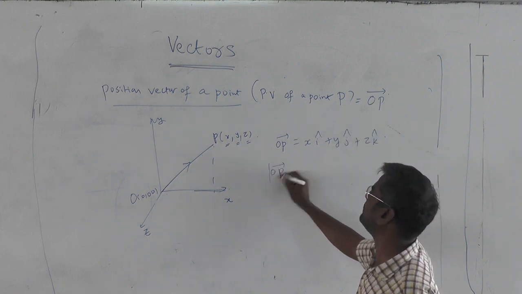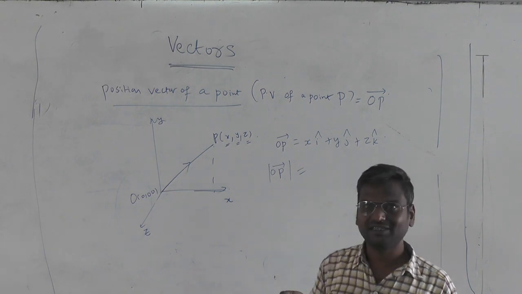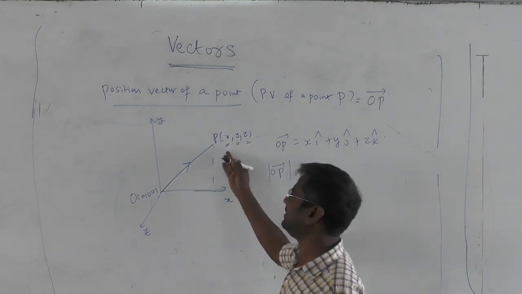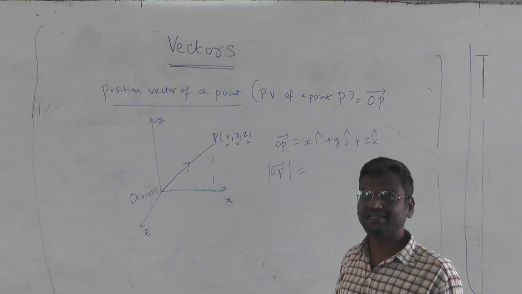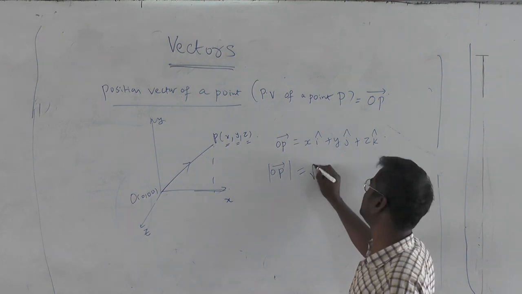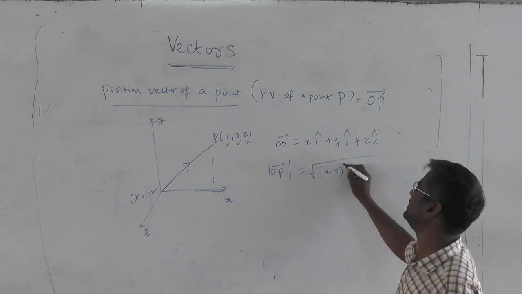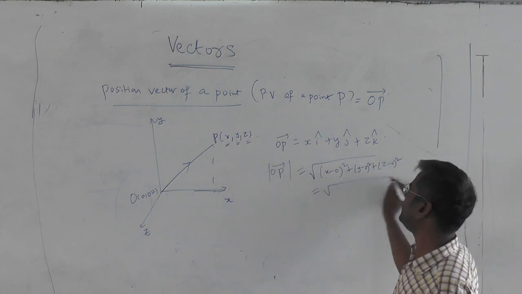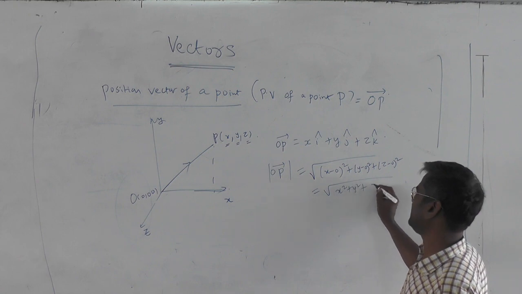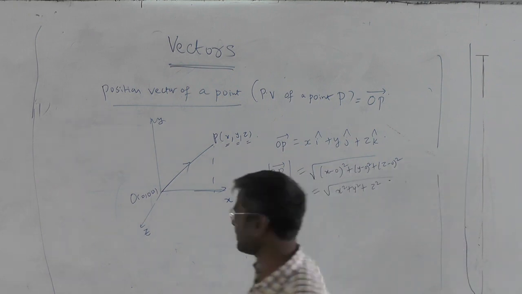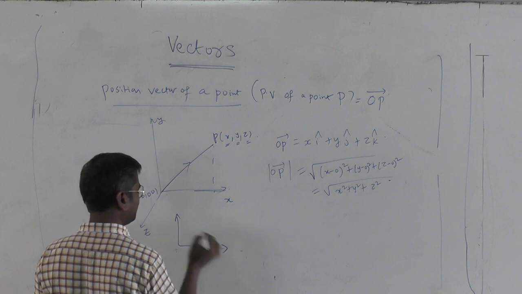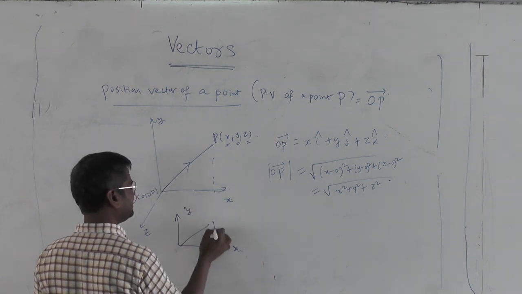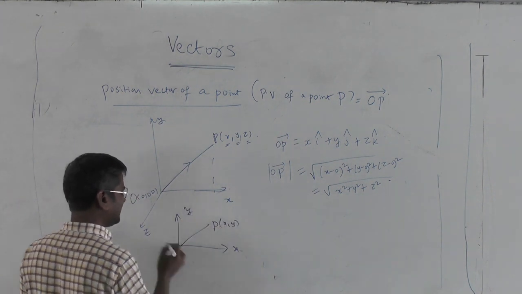And the magnitude of OP by the definition is the distance between this point and that point. Like you do in Euclidean distance, 2D distance, that distance is extended and it is simply root over x square plus y square plus z square. If you take a 2D vector, only with x and y, the same definition can be applied.